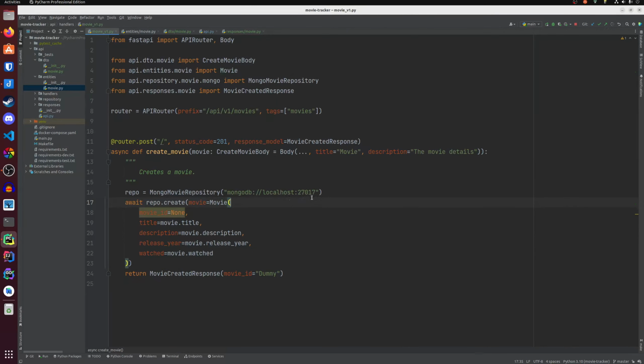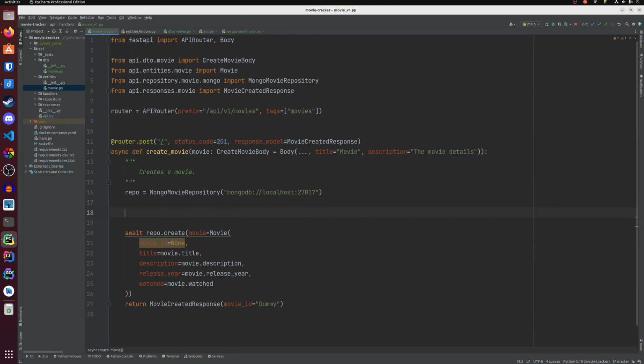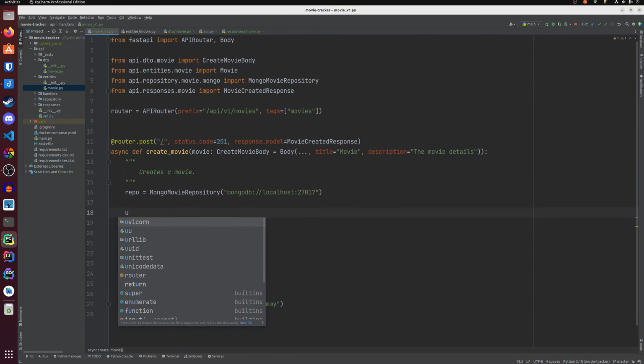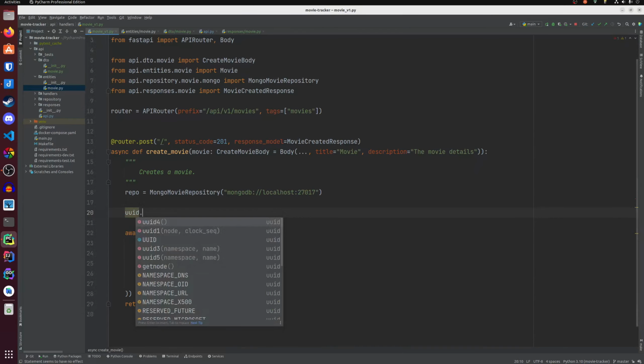Let's generate the movie ID, and for that we can use a universally unique identifier. We can use the uuid Python package, import it, then we can choose one of these algorithms in order to generate the UUID.